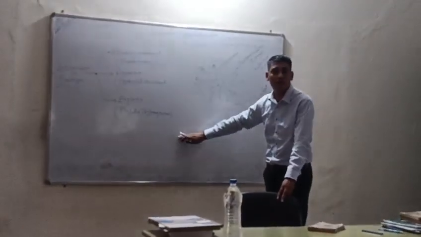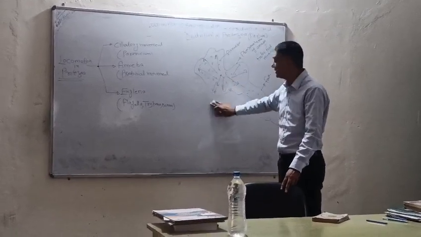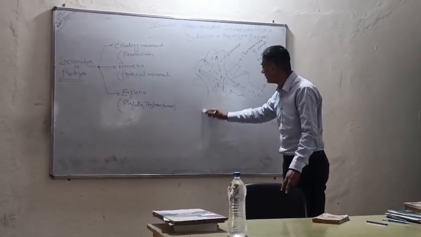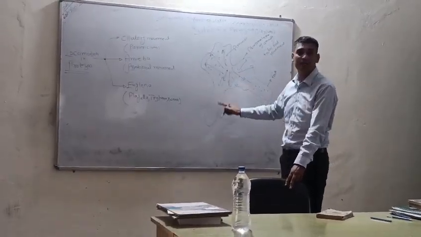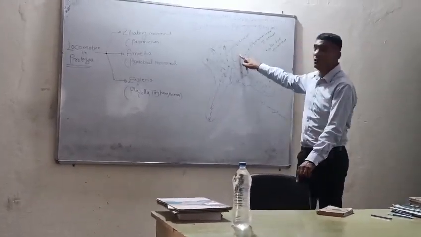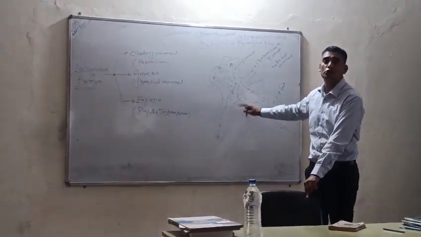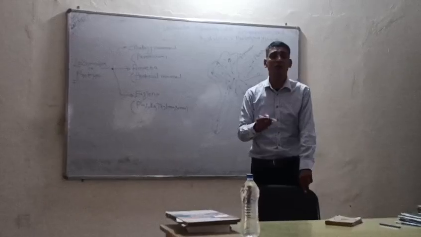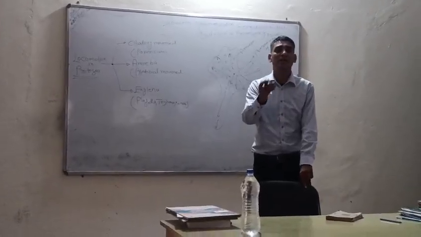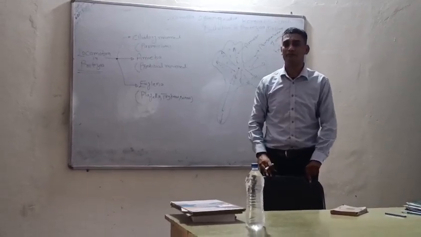If the amoeba has to go this way, what will happen? The pressure of protoplasm will create this. The pressure of protoplasm will create pseudopodia here, and the amoeba will move here. So the amoeba can move from one place to another by the pseudopodia. And how are pseudopodia created? Pseudopodia are created by the pressure of protoplasm inside the amoeba.